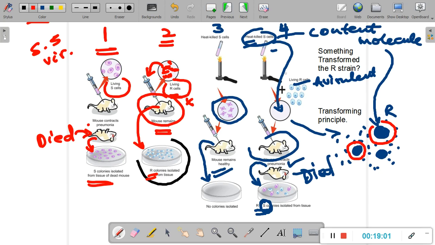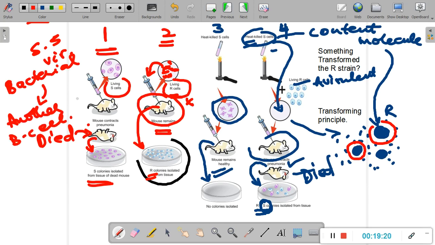And what Griffith concluded from this experiment, he concluded that one bacterial cell can basically transform another bacterial cell by the means of a substance called the transforming principle.